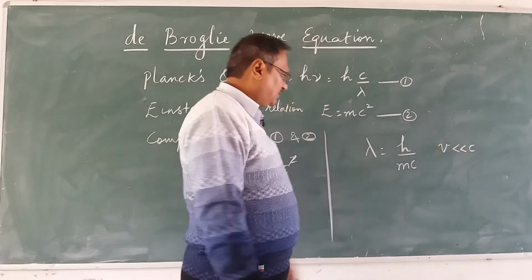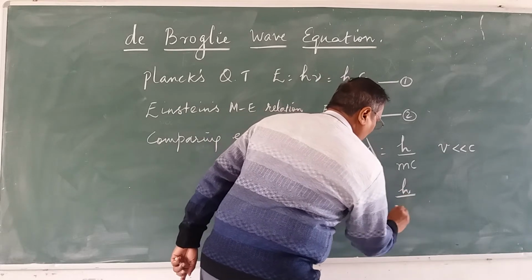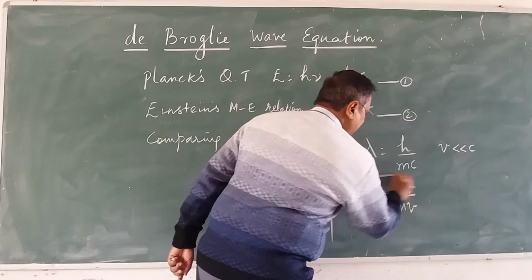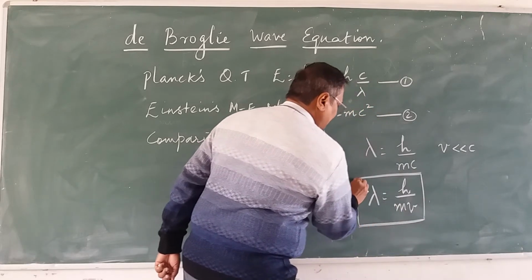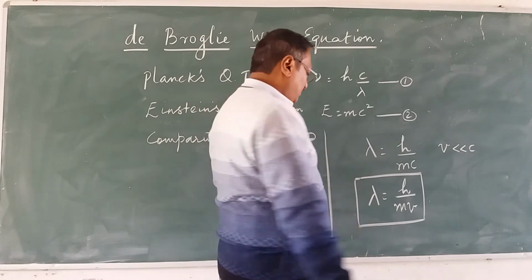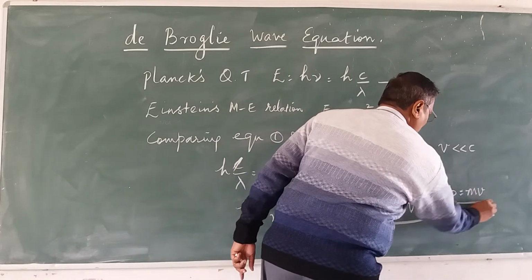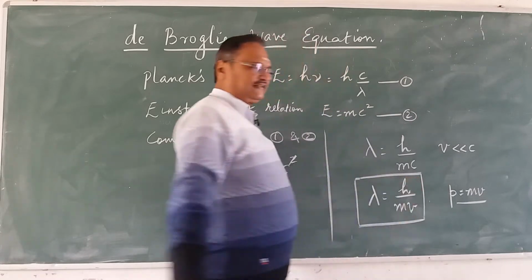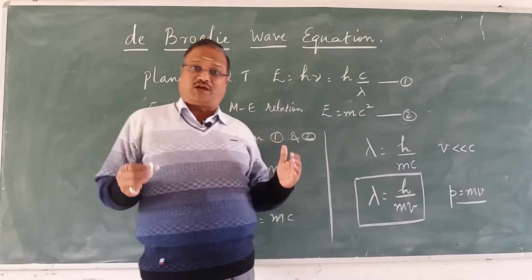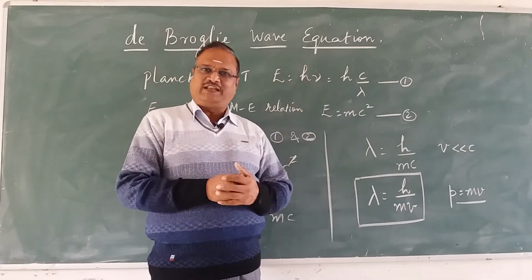So I can replace c with v: lambda is equal to h upon mv, and this is the formula we call de Broglie's wave equation. We know that p is equal to m into v, mass into velocity, so we can write lambda is equal to h upon p. So this is the basic equation derivation.